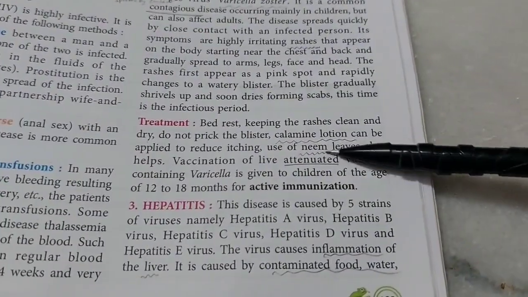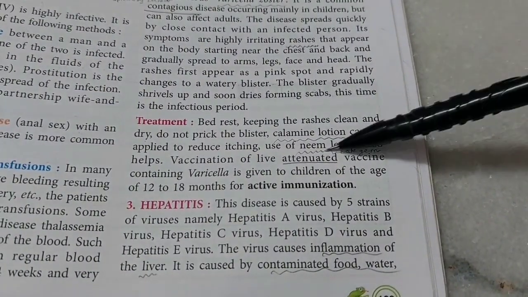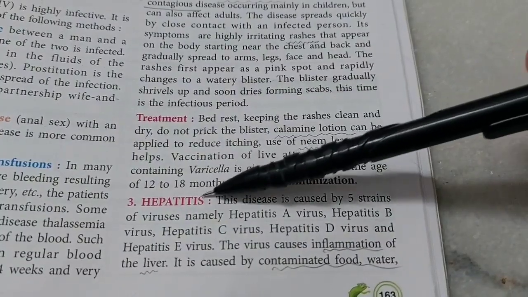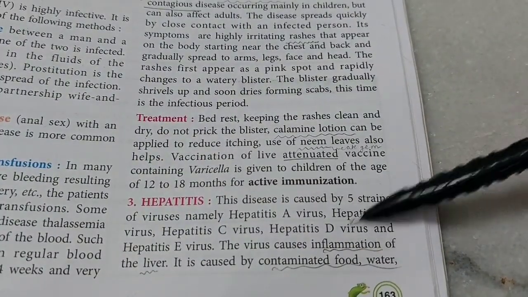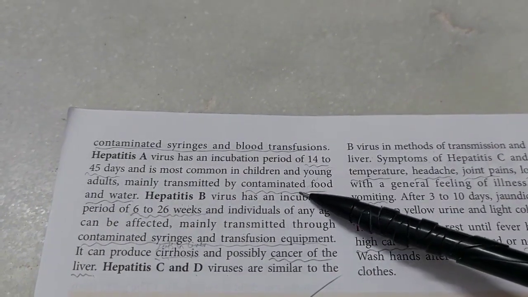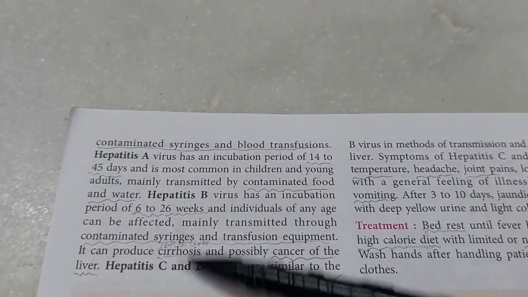And finally, we have hepatitis, which is of various types: hepatitis A, B, C, D, E. The virus causes inflammation of the liver, hence hepat means liver and itis means swelling. It is caused by contaminated food, water, contaminated syringes and blood transfusions. Now let's understand the difference between the various types of hepatitis.